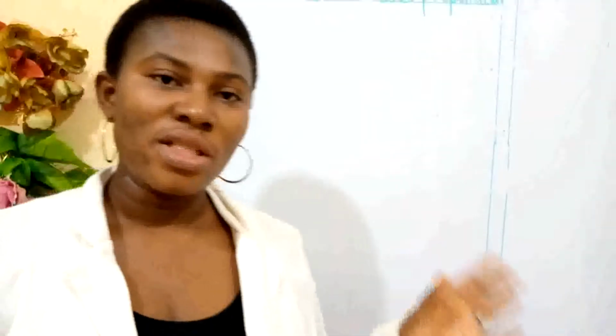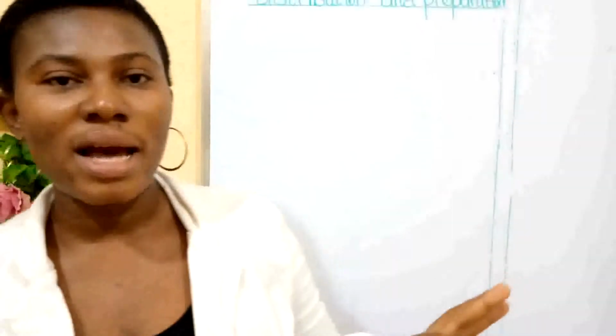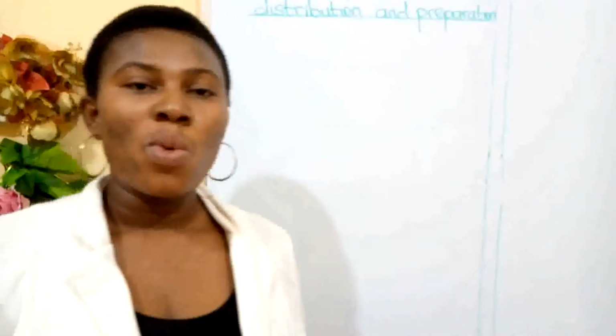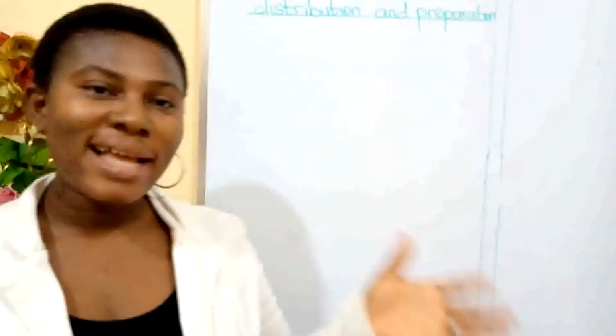Examples are when you add what you're not supposed to add to your food. For example, adding sugar to your cooked beans makes it bad. It contaminates the food and makes the food bad for consumption.